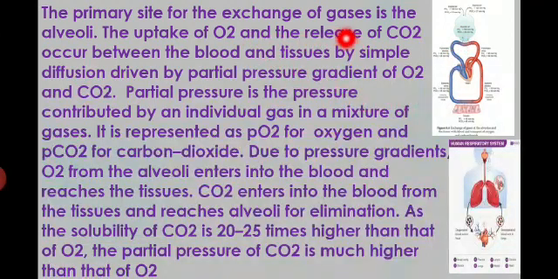The uptake of oxygen and release of carbon dioxide occur between the blood and tissues by simple diffusion. The alveolar respiratory surface connects with the blood capillaries. Diffusion happens because the alveolar respiratory surface is a very thin, transparent, permeable membrane, allowing gases in and out. This process happening in the respiratory surface is simple diffusion.